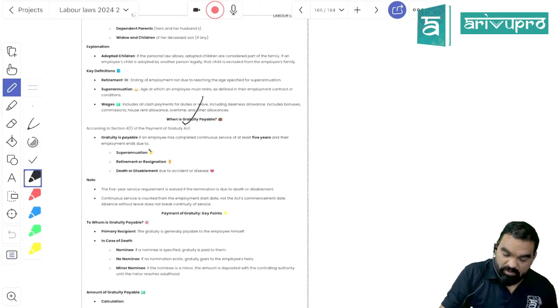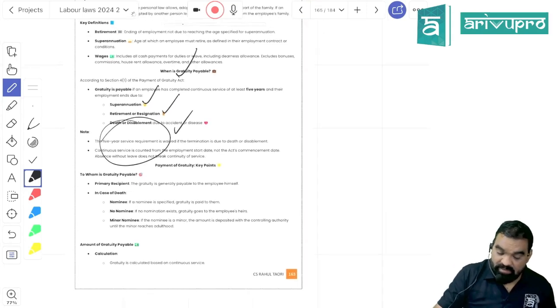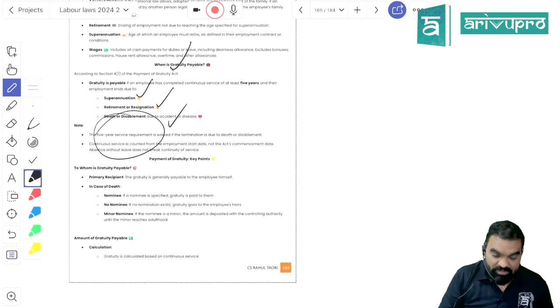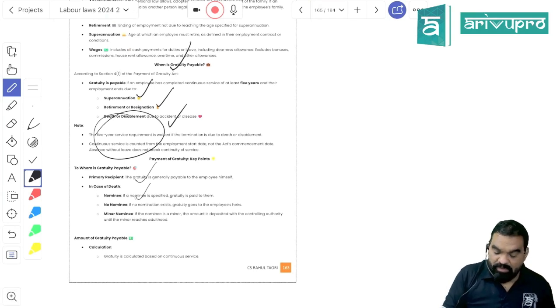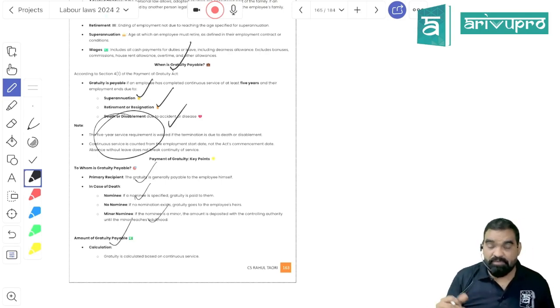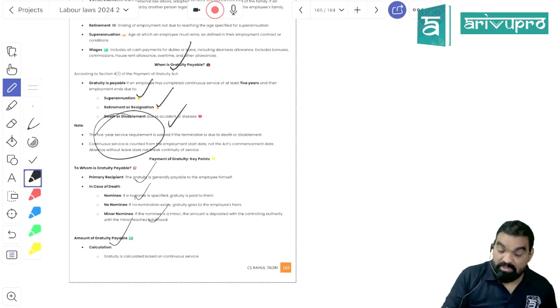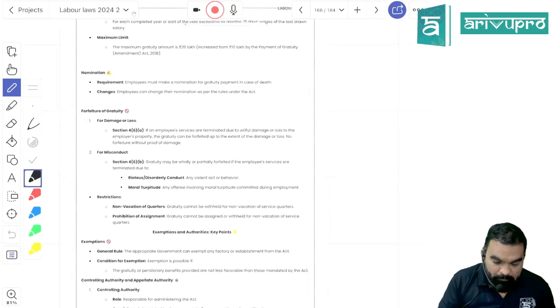Gratuity will be payable on superannuation, retirement, resignation, and death and disablement. In case of death and disablement, the condition of 5 years continuous service is not at all mandatory, right? In that case, the nominee will be eligible for the gratuity. If the nominee is a minor, then the controller of the gratuity will get it invested somewhere which is beneficial for the minor, and once the minor becomes a major, it will be paid to him. Is it clear?